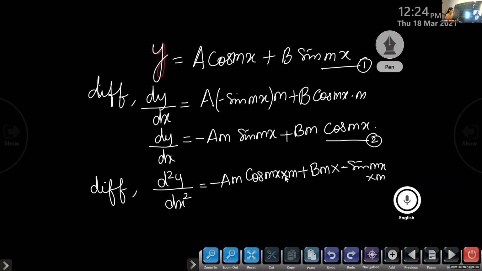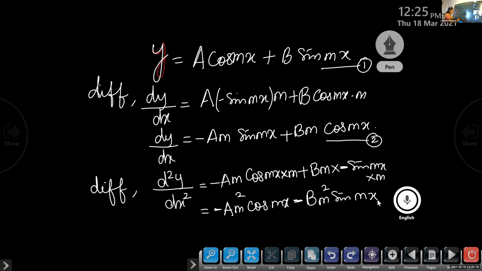Now listen children, if we combine this m, we get minus a m square cos mx. Here one negative sign is there, so positive into negative becomes negative b m square into sin mx. Is it okay?